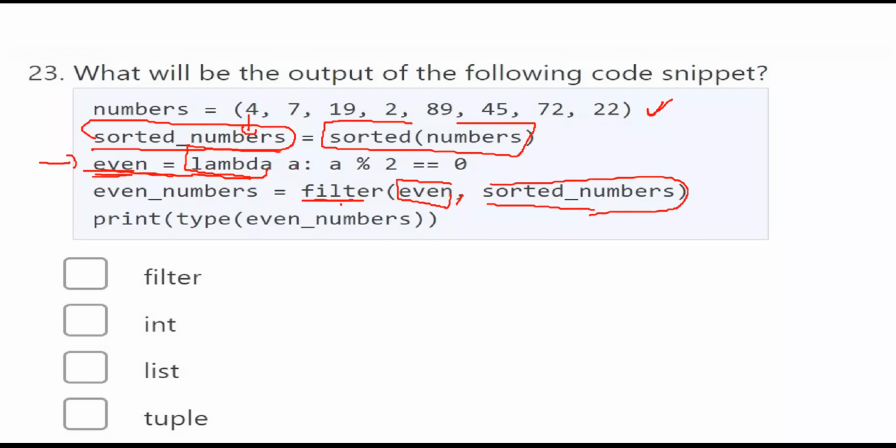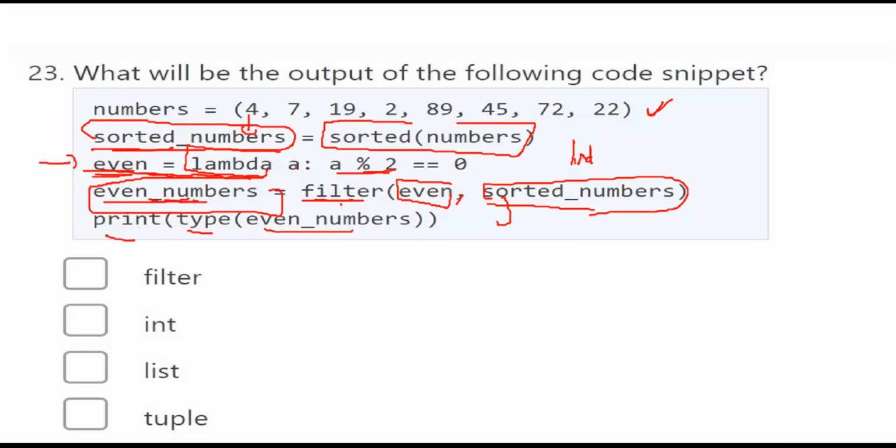What is sorted of numbers? This is a list. This is the list which you have got here. In this list, one by one element you are sending here and you are checking. If it is true, that value will be taken into the even numbers list. Now if you want to see type of even numbers, it is a filter object. It is a filter object.